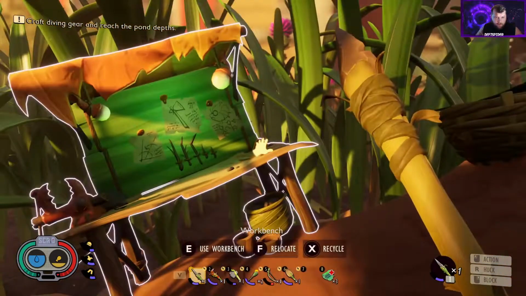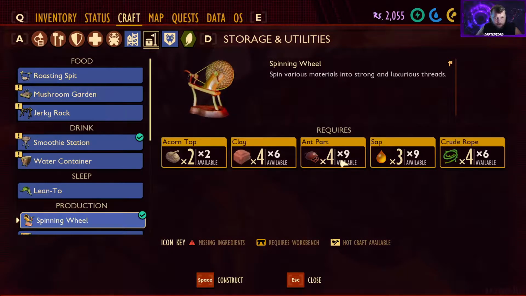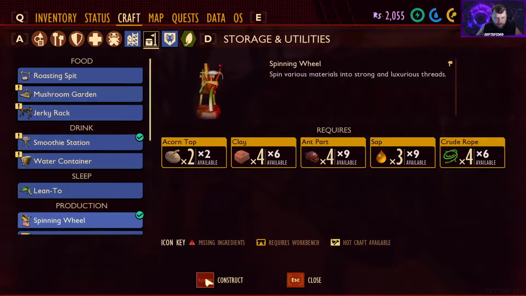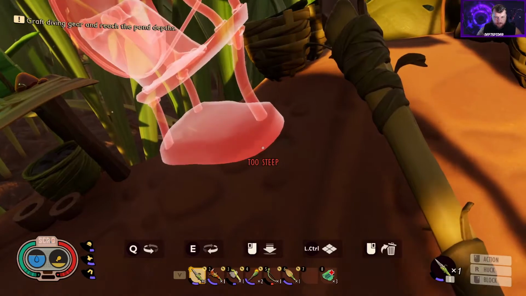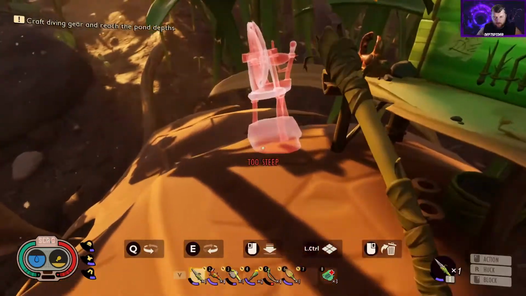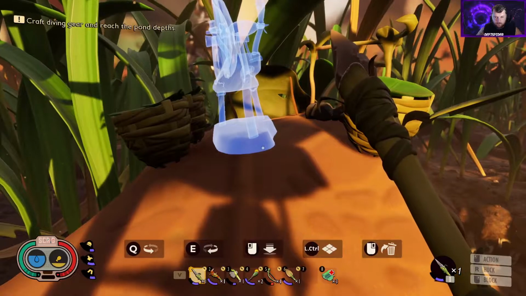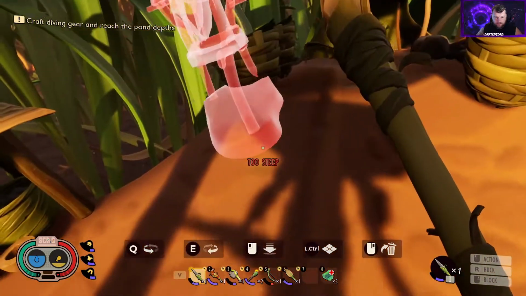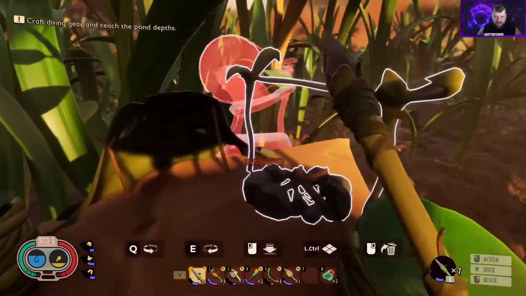Alright guys, so to make some more of our advanced armor and weapons, we need to have the silk rope, and to make that we need a spinner. So I went ahead and got the materials for that. It's going to be 4 crude rope, 3 sap, 4 ant parts, 4 clay, and 2 acorn tops. So we're going to go ahead and construct that. And I guess we'll just try to find us a spot to squeeze it up here with everything else. I guess we'll just put it... I'd really rather not block my chest. Really need to build a real base.